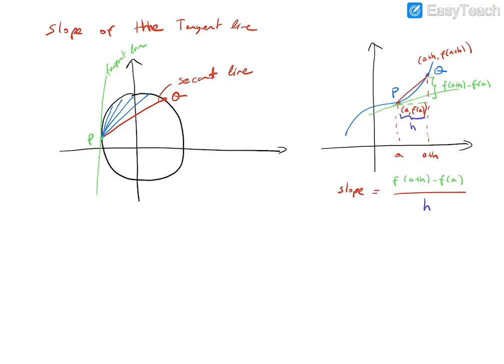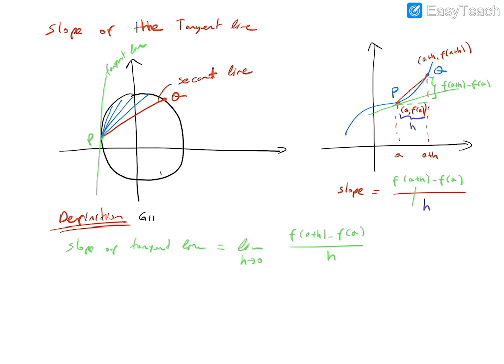So the slope of the tangent line is the limit of f of a plus h minus f of a over h as h approaches 0. This situation can be given as a definition. In your textbook you can find this definition.